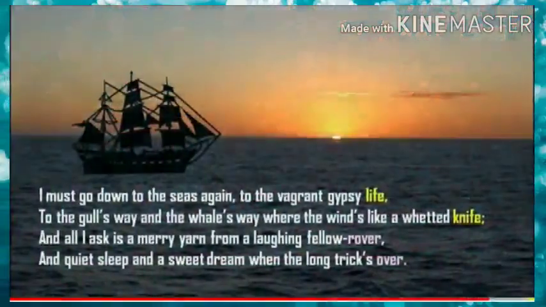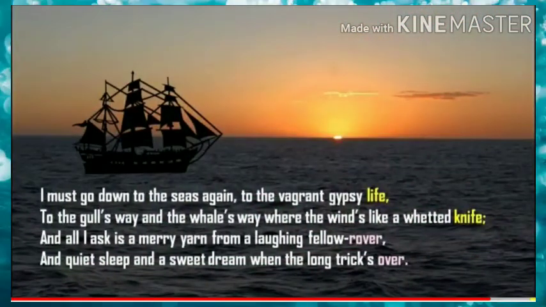sea. "To the gull's way and the whale's way, where the winds like a whetted knife." So the author is telling he wanted to move to the gull's way. Gull means, already I told you, it is the gray or white color seabird which makes the loud noise. So the author wanted to move towards the gull's way. So wherever the gulls are going, the author wanted to follow the gull's way and the whale's way.